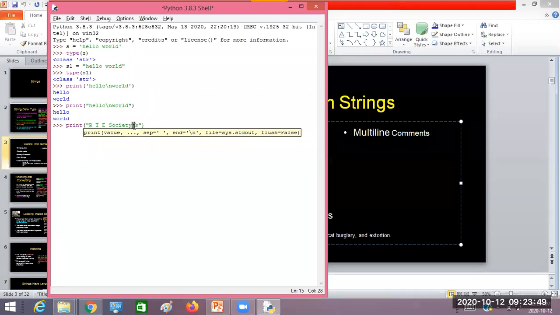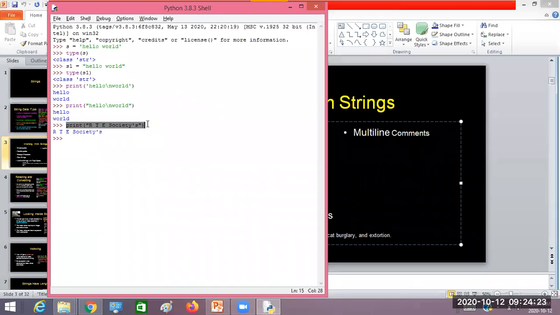But try to understand here, we have used a single quote. This we call an apostrophe, right? But is it going to display this single quote in the output? Will RTE societies, including that single quote, be displayed on the screen or not? Now when you use it in the double quote, it has displayed the single quote.